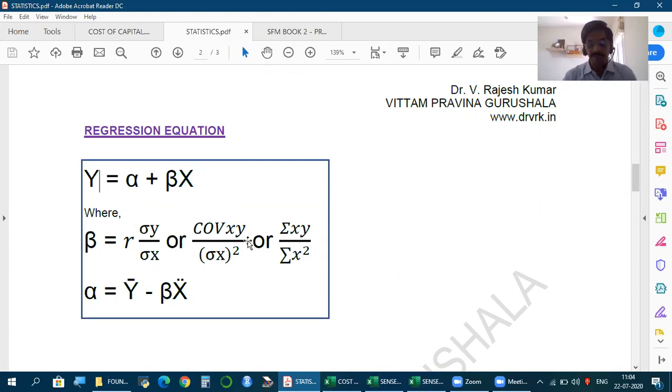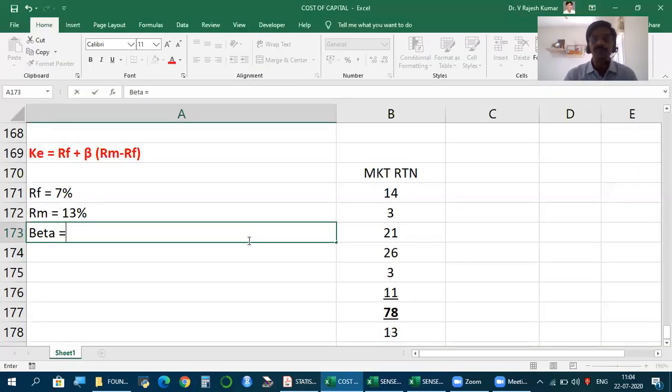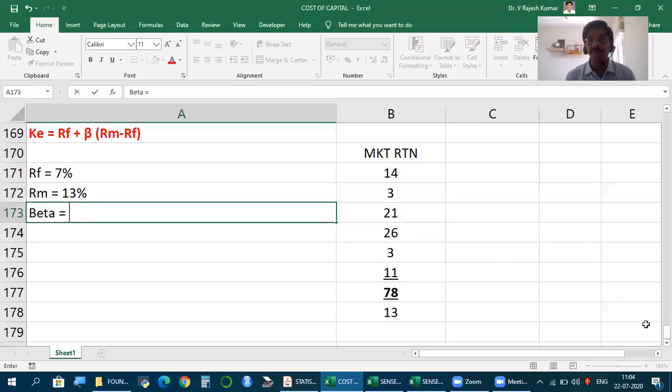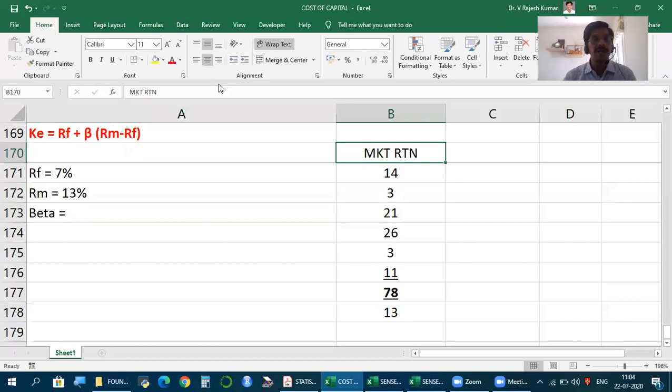Now how to calculate this beta? This is where the discussion on statistics comes into the picture, and this is exactly the requirement. So we should learn statistics in detail. Now I'll present it here itself. So market return X. Always keep in mind, there's a standard practice. What we know, we always take as X. What we should find out, we take as Y. So here, if so much is the market return, what will be the stock return? So this is always the standard: take market return as X and stock return as Y.